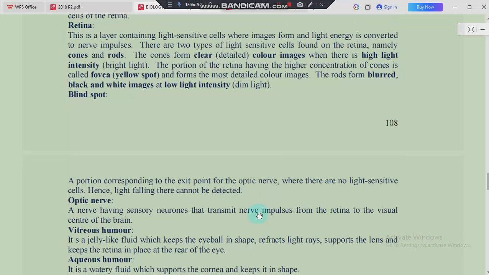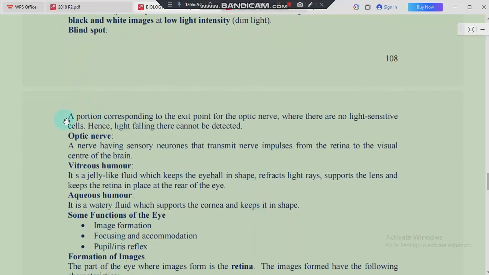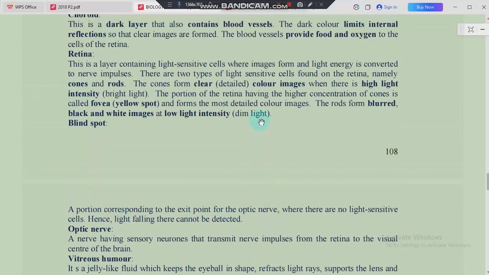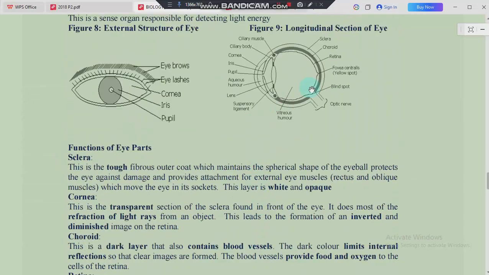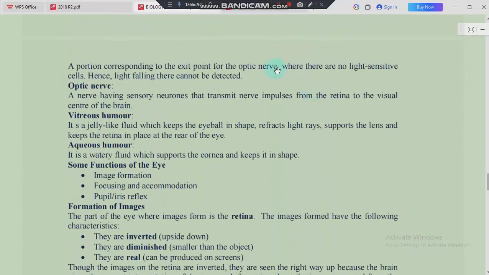Let's move on to another part, which is the blind spot. The blind spot is simply a portion corresponding to the exit point of the optic nerve. So we said this is our blind spot when we go back. This is the blind spot, right? And on this blind spot, we are simply saying it is the exit point for the optic nerve.